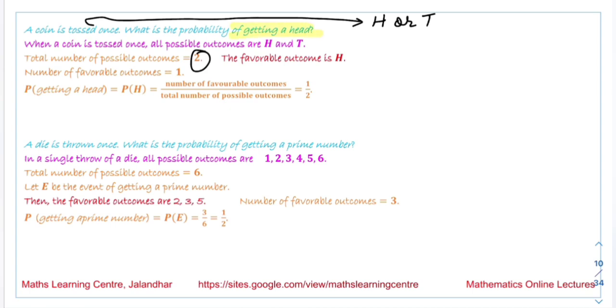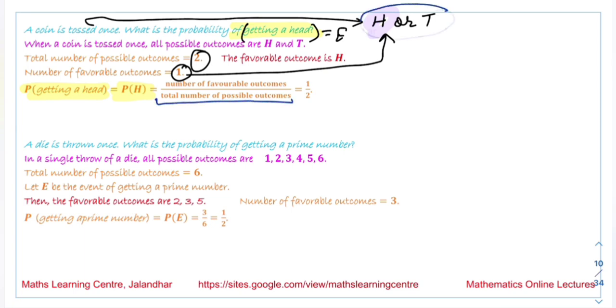The number of favorable outcomes out of these two is 1. So using the formula, probability of H, that is probability of getting a head, is equal to the number of favorable outcomes, which is 1, over the total number of possible outcomes, which is 2.